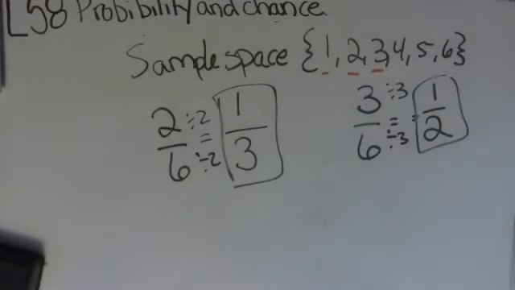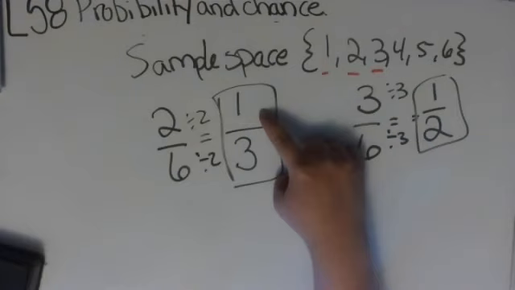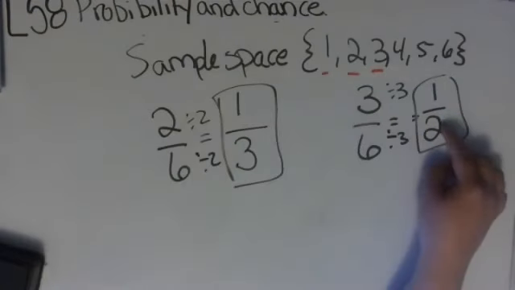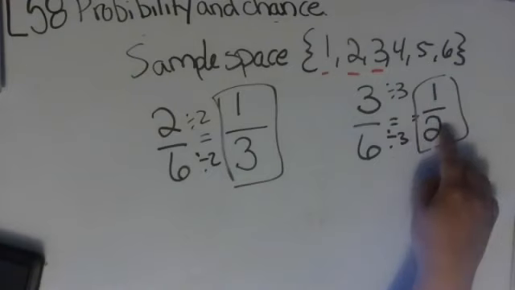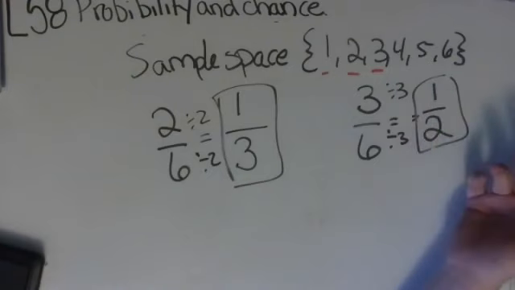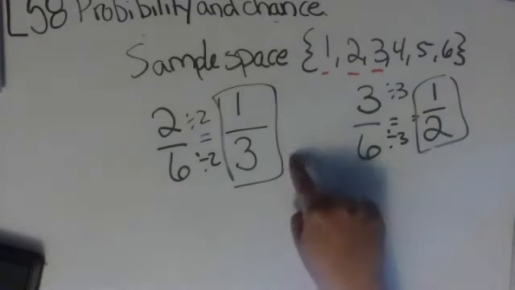Which one is a better probability? 1 in 3 or 1 in 2? 1 in 2. Because basically what this is saying is that if I rolled the dice 3 times, at least one of them should be bigger than 4. If I rolled the dice 2 times, at least one of them should be less than 4. So this is better odds. If you were, for example, betting on this, you'd want to bet on this one because you are more likely to get a number smaller than 4 than you are to get a number bigger than 4.